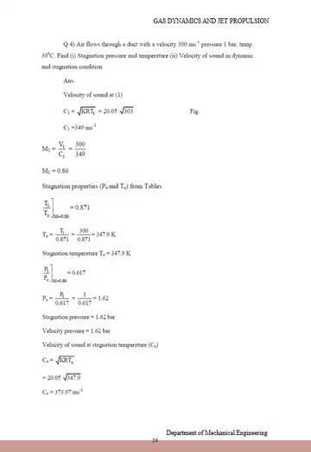We know the velocity of sound at the stagnation temperature is C0. Here C0 equals root of gamma RT, or root of KRT, and finally we find C0 equals 373.97 meter per second.